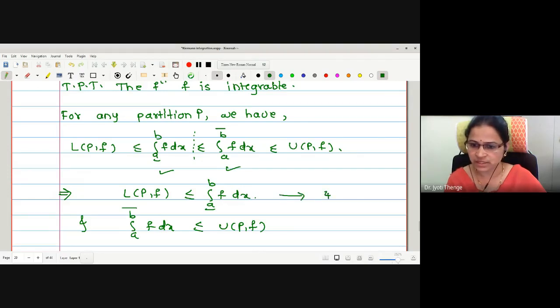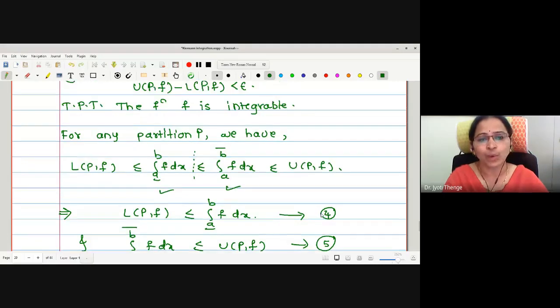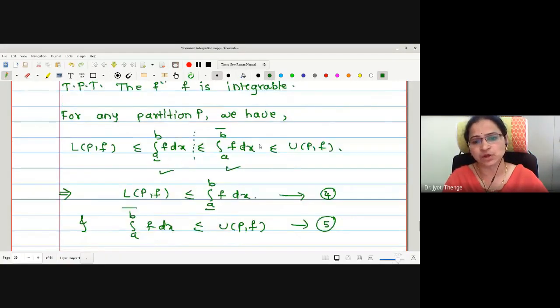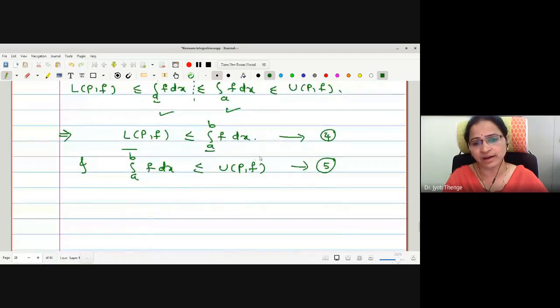Let me call this statement number 4 and this statement number 5. One thing is in our hand: UPF minus LPF is less than epsilon. Therefore, from these two inequalities, again we will try to construct the term UPF minus LPF, which we know is less than epsilon. Therefore, it may help us prove the required result. To construct UPF minus LPF, I will make an addition first.